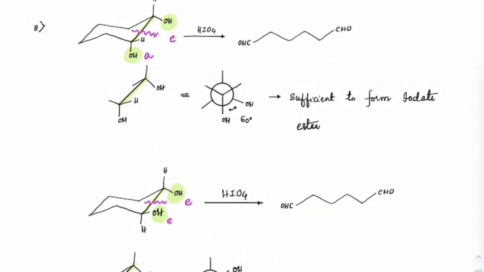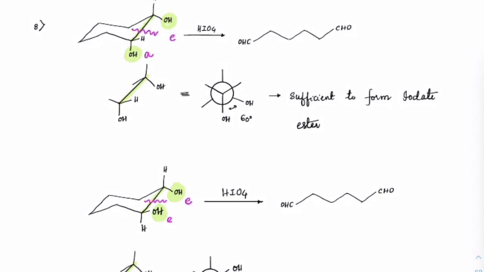So in cyclohexane, just be careful. If both of them are anti to each other on the axial form, no reaction will take place. Okay.